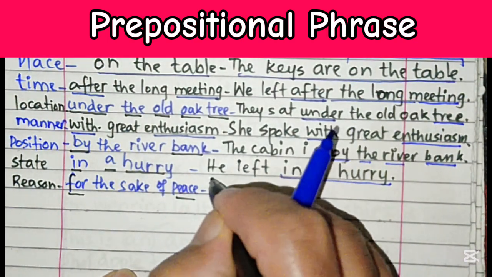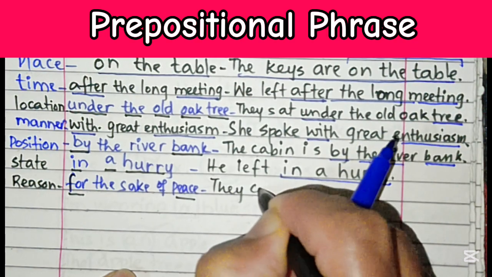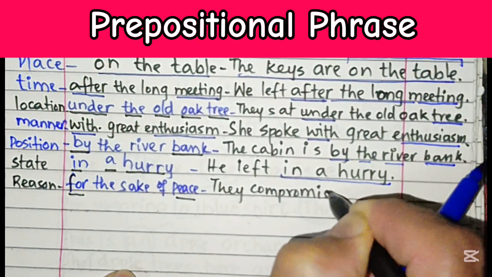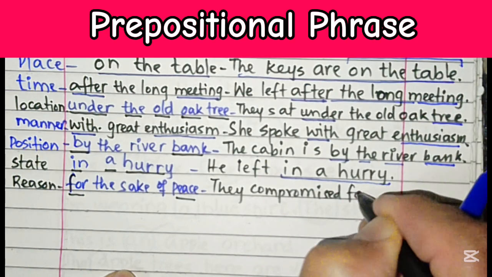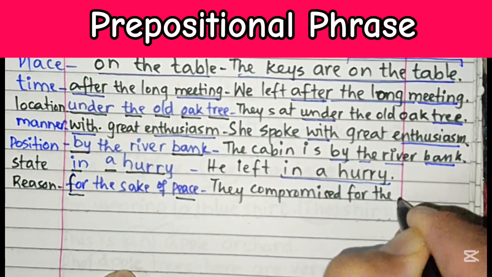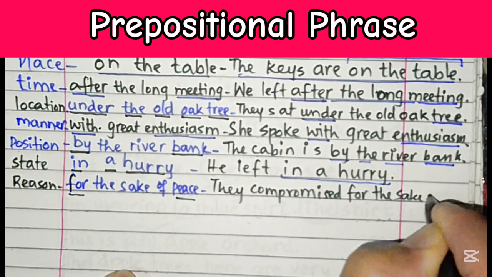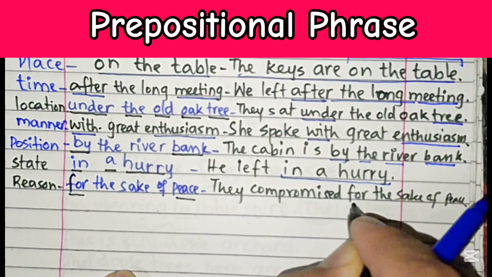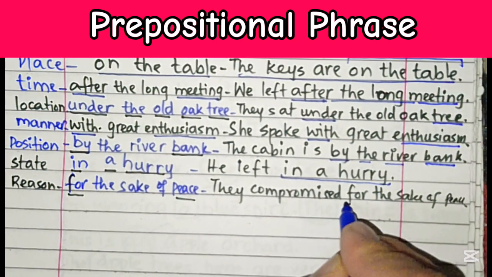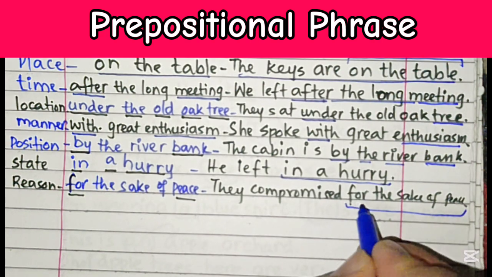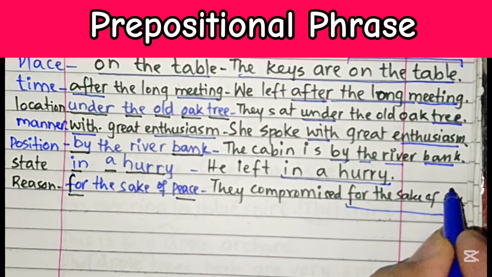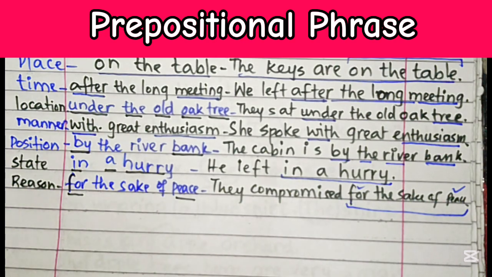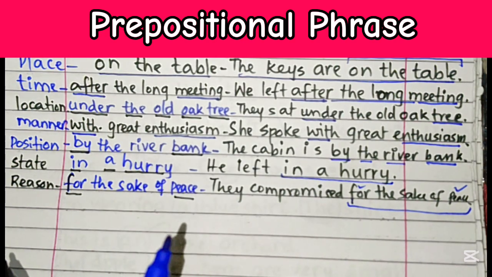They compromised, what? For the sake of peace. So this portion is the prepositional phrase. It starts with a preposition, "for," and ends at a noun. So that's why it is one more example that can refer to a prepositional phrase.